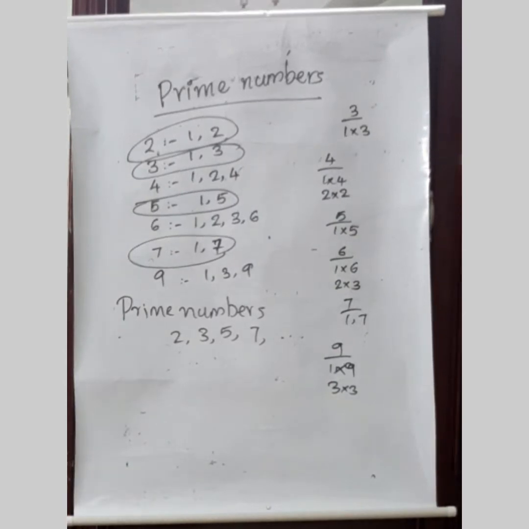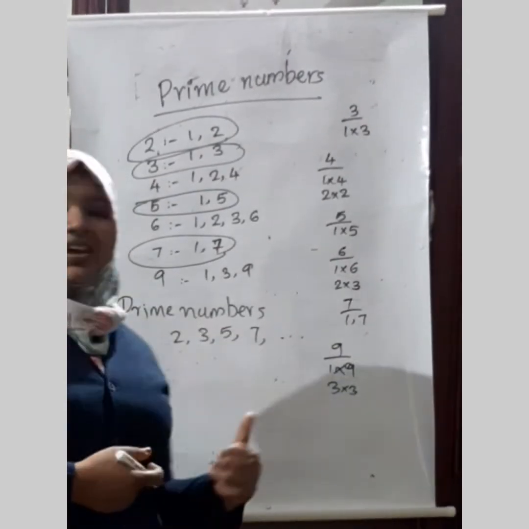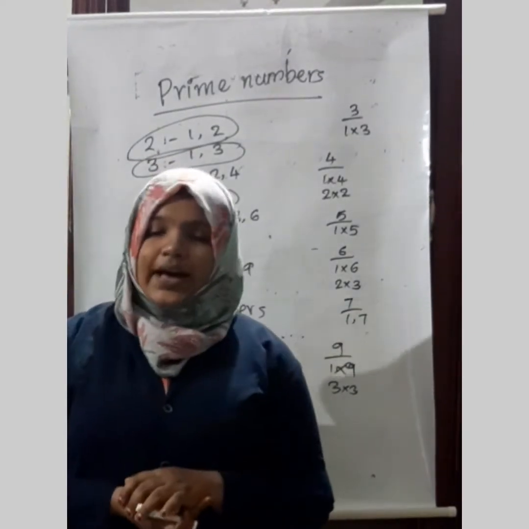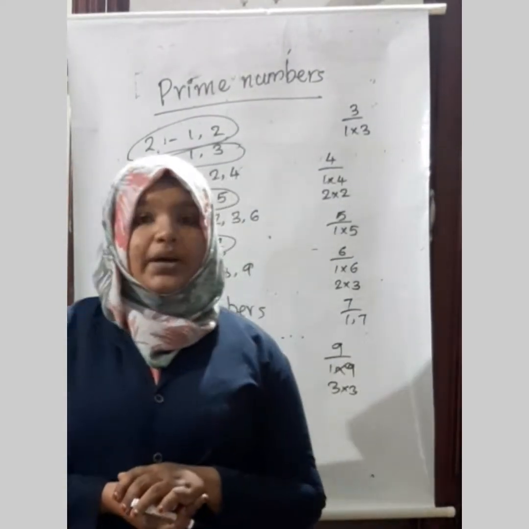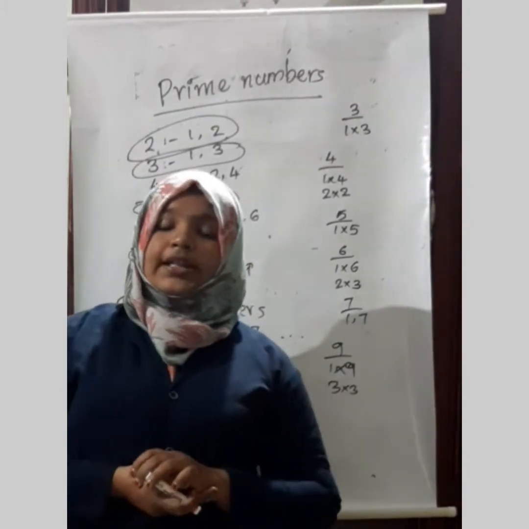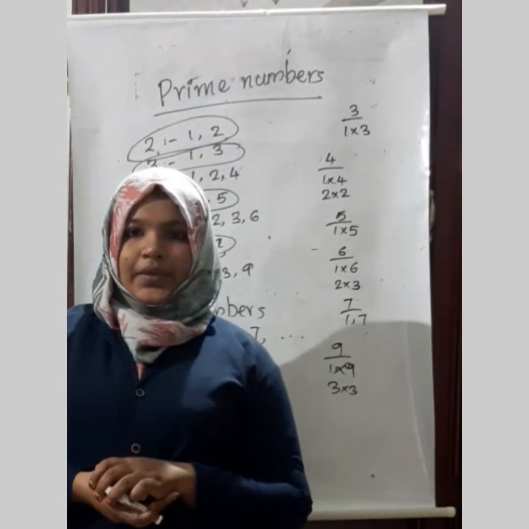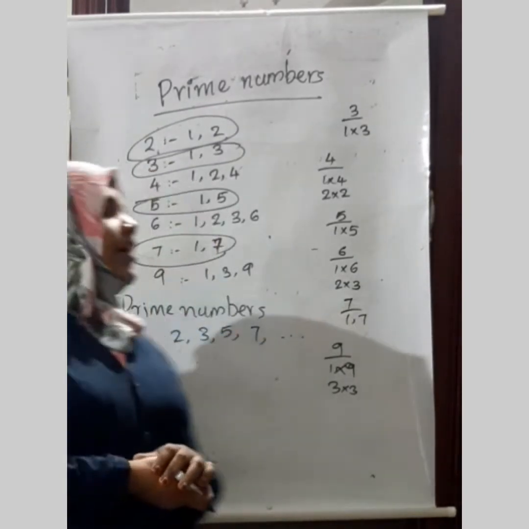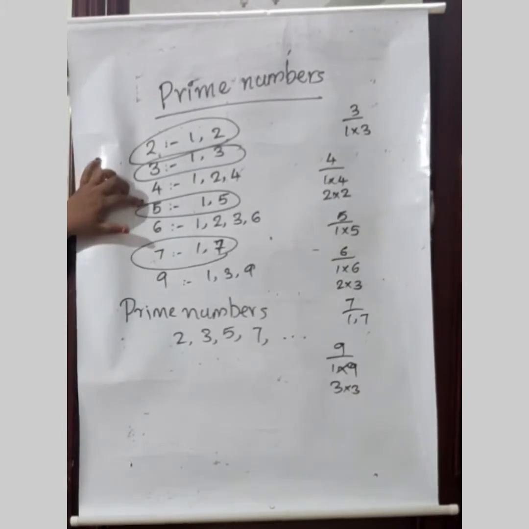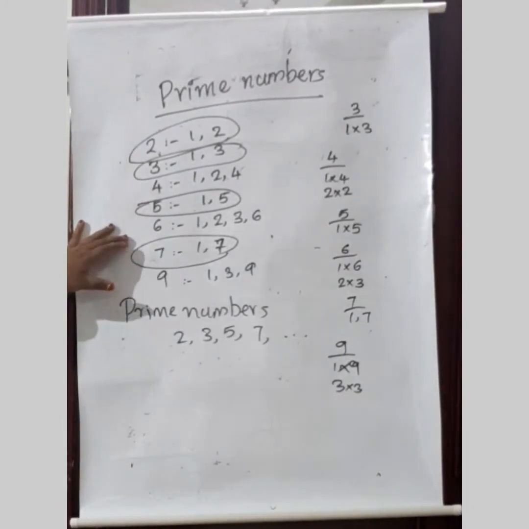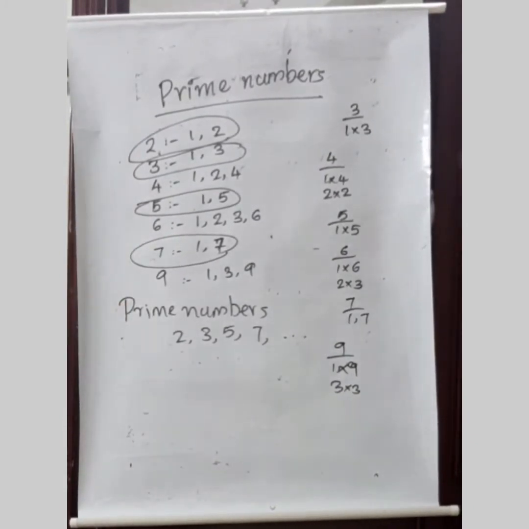So what is meant by prime numbers? Yes, the numbers which are having only two factors are known as prime numbers. Did you get? So here could you see 4 is having 3 factors, 6 is having 4 factors, 9 is having only 3 factors. So among these, 2, 3, 5 and 7 are the prime numbers.